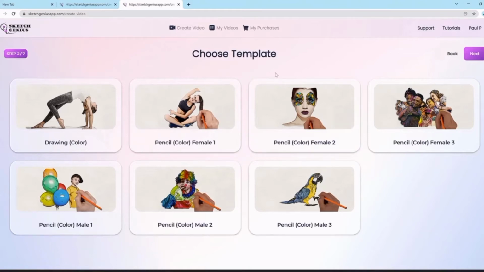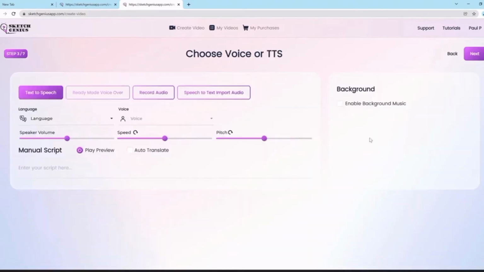So that means you could actually sketch out with a hand, or you can also do a reveal without actually having a hand draw it. So there's multiple options here that users can pick. And then once you do so, so let's say we do this female hand here and click next. The next thing is we have the text to speech or voiceover option.